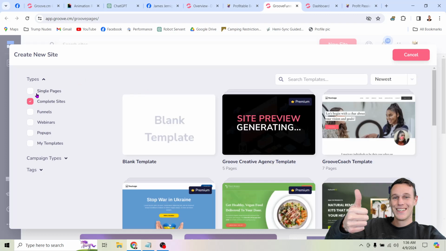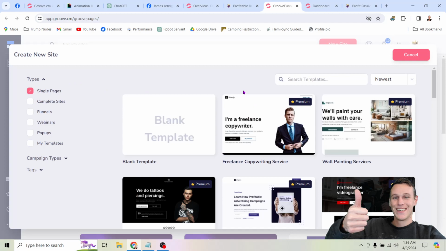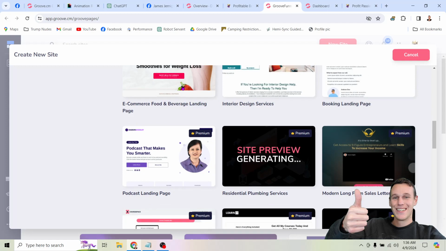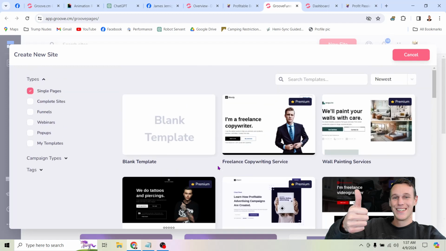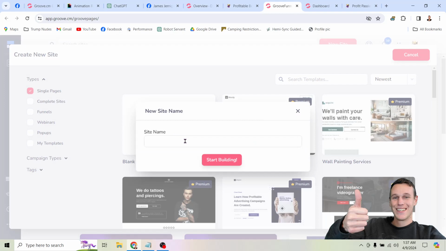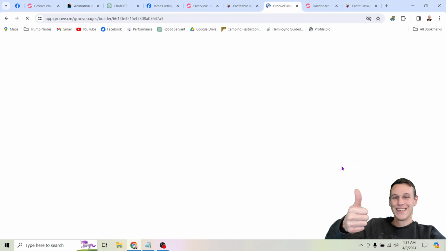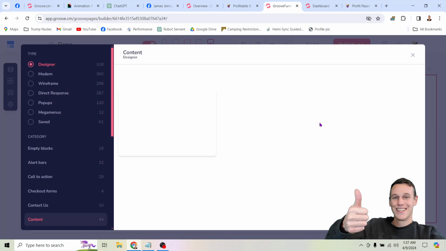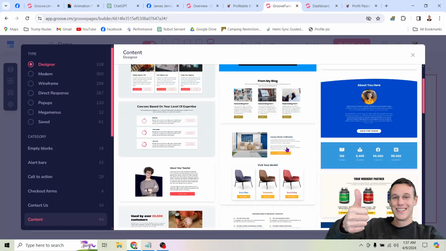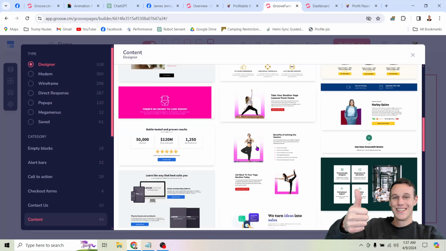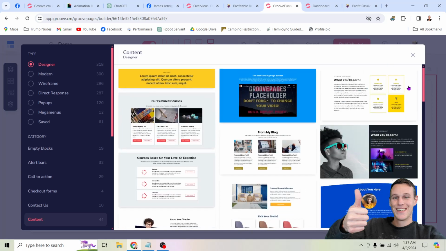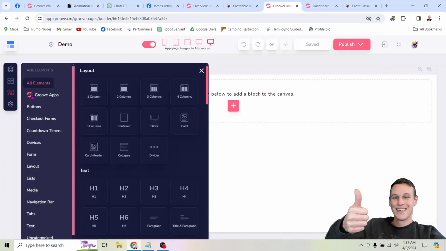Now, of course, they have a bunch of templates already inside of the tool here, so really you could just click one of these and get started right away and not have to do any work, and that's really the simplest way. But to just break down how easy this is for you, I'm going to just start from scratch with a brand new blank page so that you could see literally how fast you can get something like this set up. So here we have a brand new page. I'm going to click a button to add to the canvas. And again, there's templatized stuff in here. So these is kind of like the templates I was showing you before, except these are just blocks. So you can start building with blocks, or you can literally just start using elements.